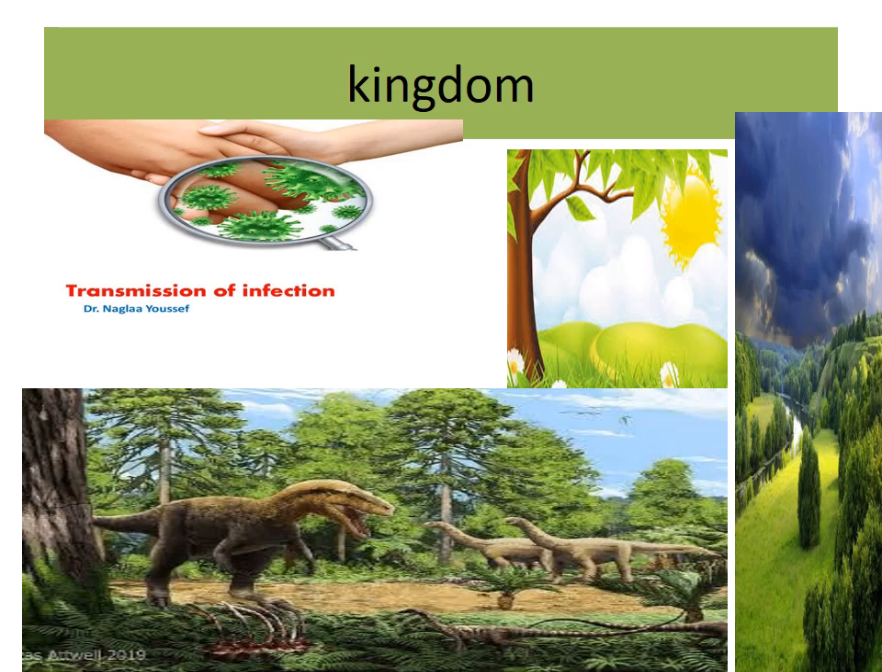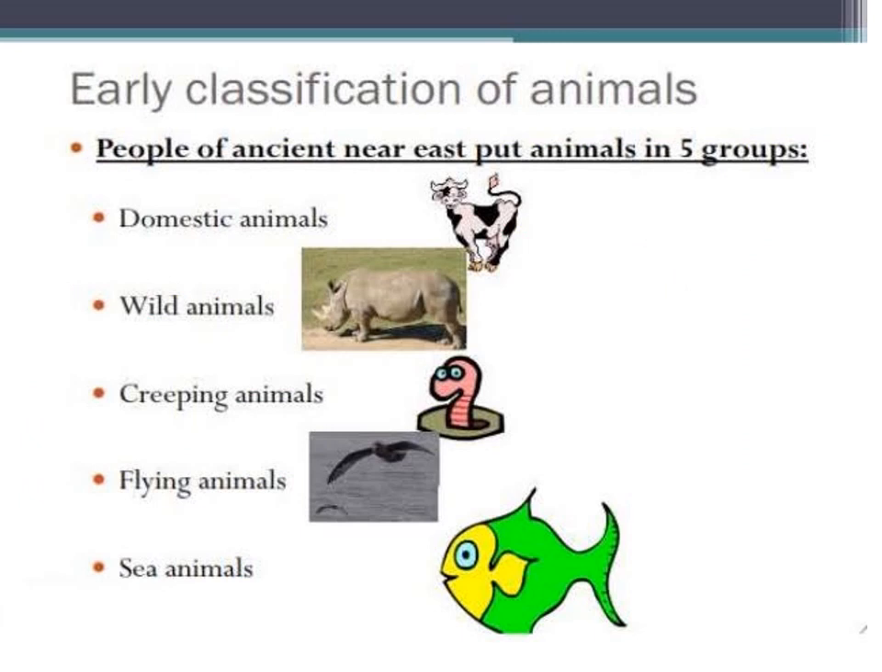The taxa of living organisms are in a hierarchy of categories as follows. First one, kingdom, phylum, class, order, family, genus, species. Okay, these are the basic hierarchy categories of living organisms.